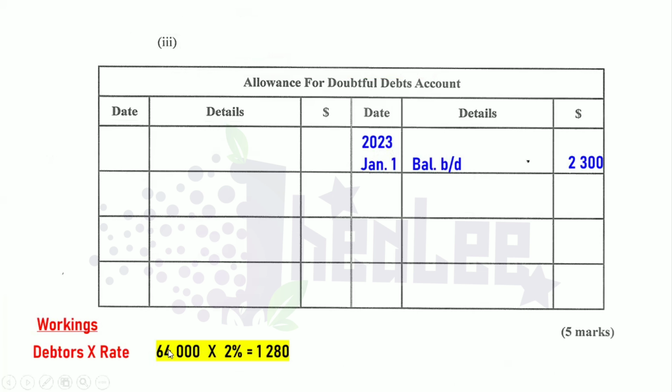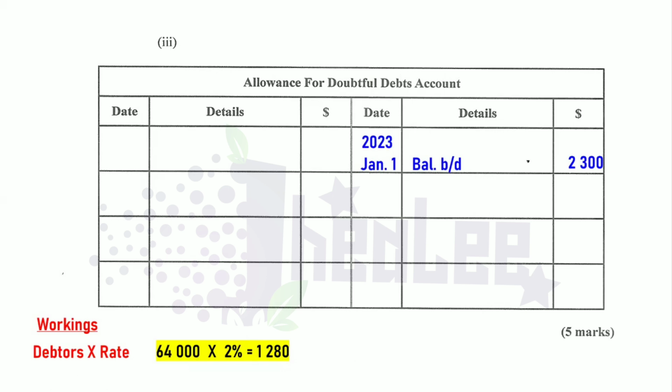Remember, the 64,000 is a balance that is in the trade receivables account. And we multiply this by the rate of 2%, and this gives us a balance in the allowance for doubtful debts of 1,280. Now, what do we do with this?